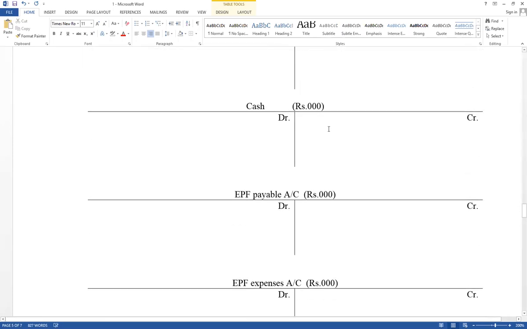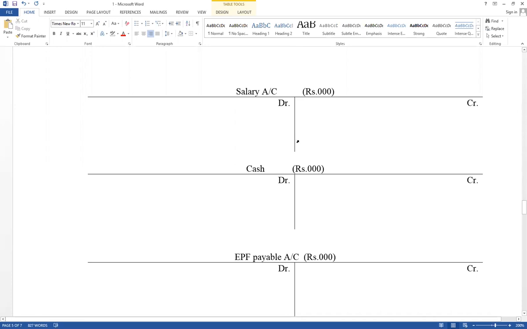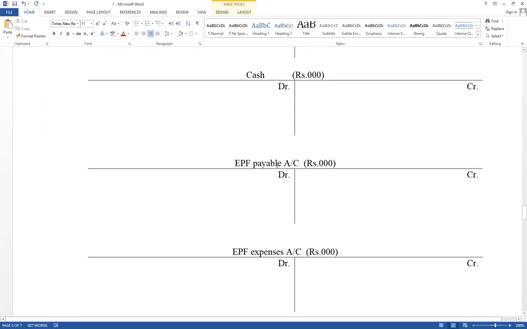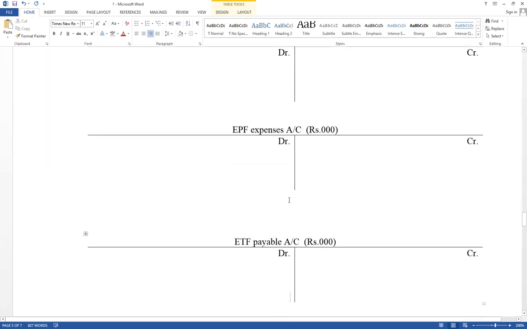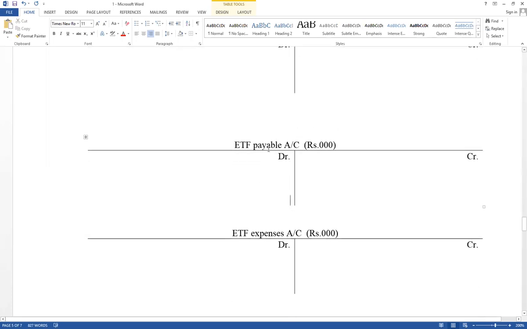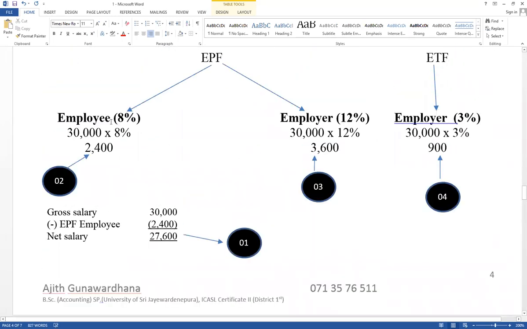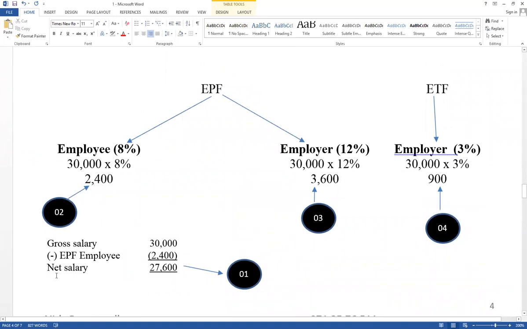There are 4 steps to be applied. First, prepare the ledger accounts. Then think about the steps. First one, the contribution of employee should be deducted from gross salary. As a salary, this value should be paid in cash.